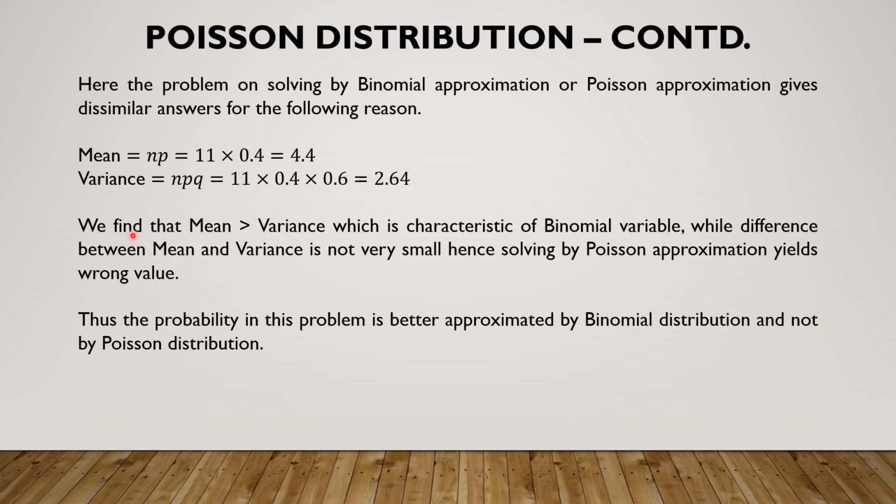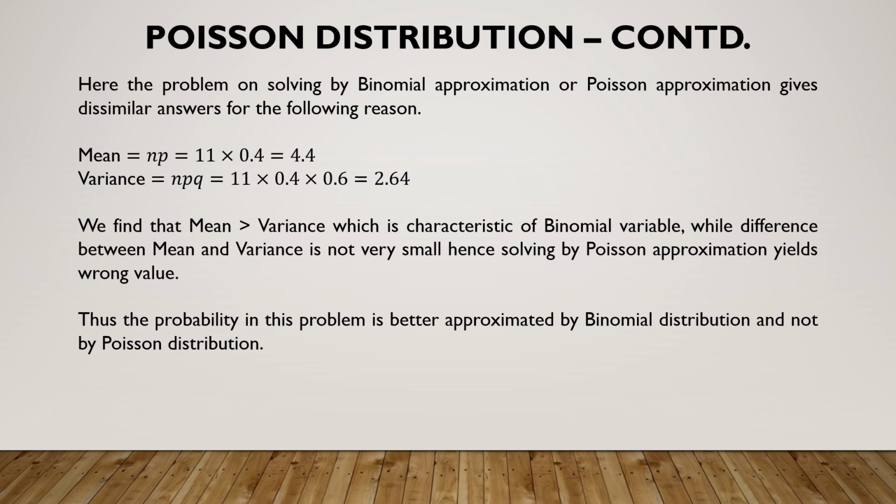See that the mean in this case is n into p, 4.4, and the variance, n into p into q, is 2.64. See that the mean and variance are not even approximately equal to each other. We find the mean to be strictly greater than the variance, and that's a characteristic property of a binomial random variable, which means the problem is better approximated for the probability using the binomial variable and not the Poisson variable. This directly means that a problem cannot be done using both binomial and Poisson. It has to be done using only one of the two approximations.